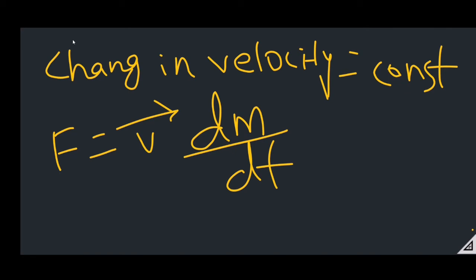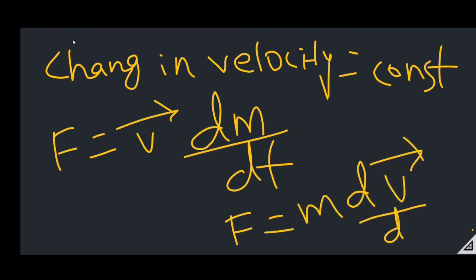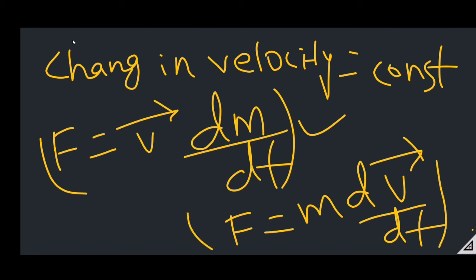But when the change in mass is constant, then F equals m dv by dt. So these are two formulas of the force. Both you have to know.